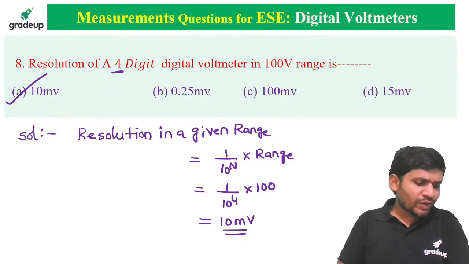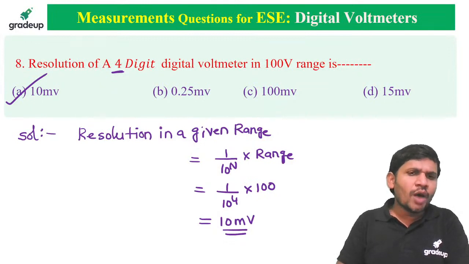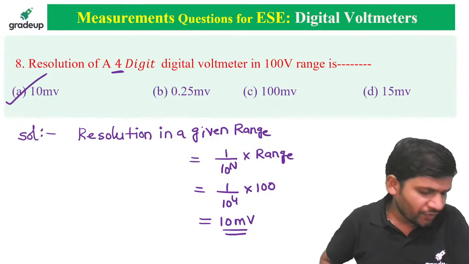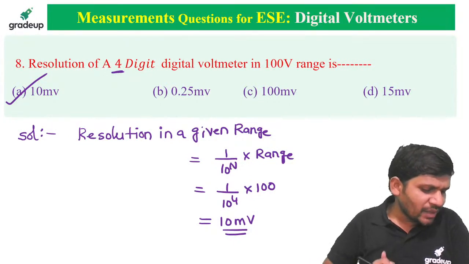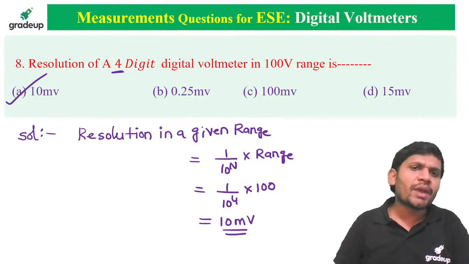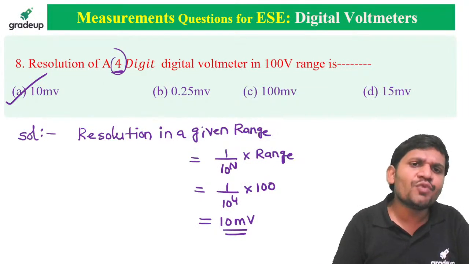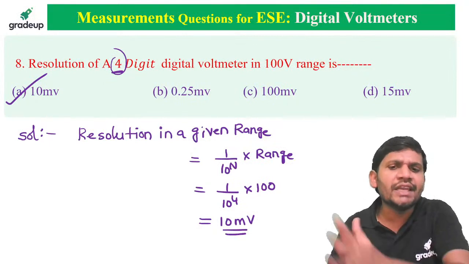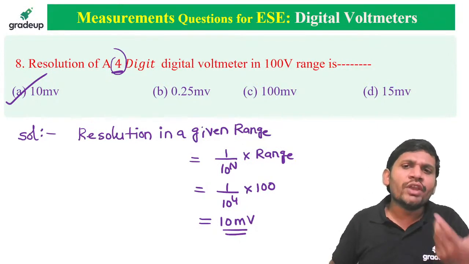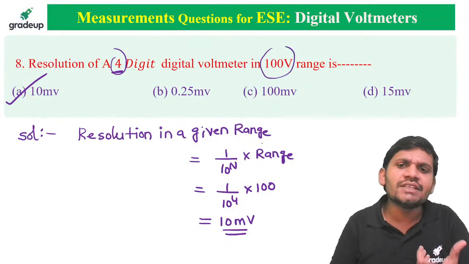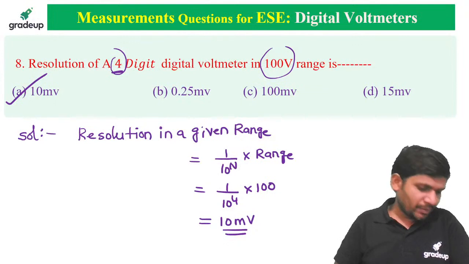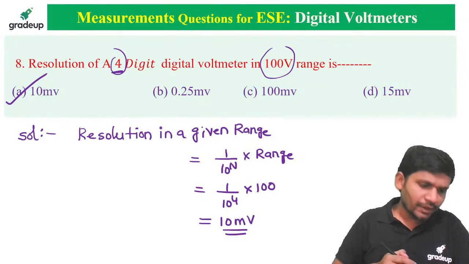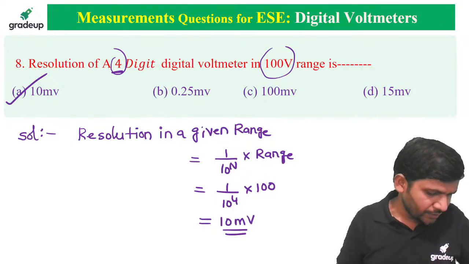Simple formulas, friends. Still now you don't know about this formula? Now onwards you remember, sir. Very important formula: the resolution in a given range equals 1 by 10 power n into range, where n equals the number of digits. This is a 4 digit DVM, that's why I substituted n equal to 4. It was asked in the 100 range, that's why I substituted 100. This is option B. I think that was the previous question you answered.